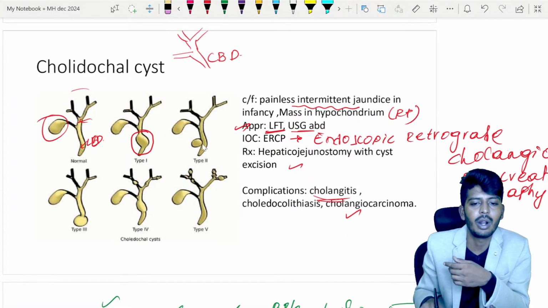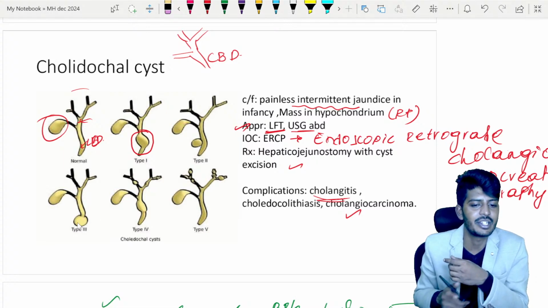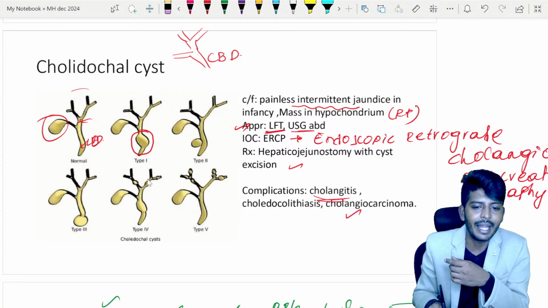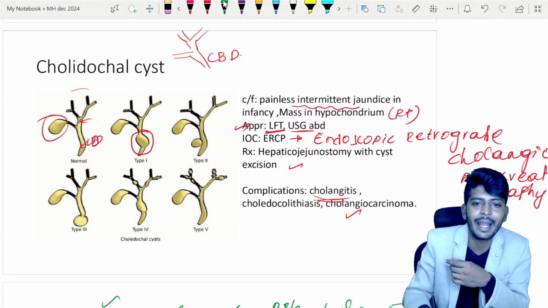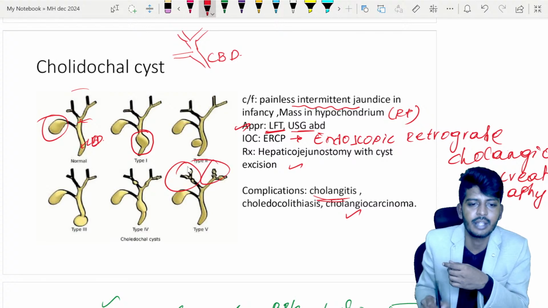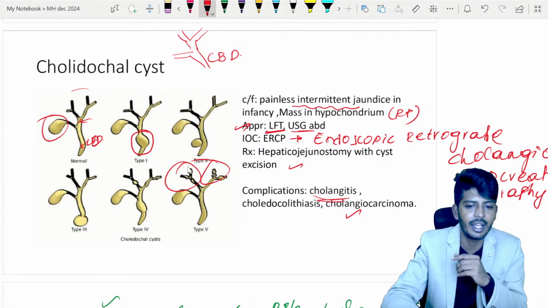Common bile duct can be involved. There can be dilation to the side. There can be dilation in the common bile duct initial stage. Okay, so there can be dilation which includes the hepatic parts of the duct. That is the choledochal cyst. Hope it's clear for Rahul Singh.